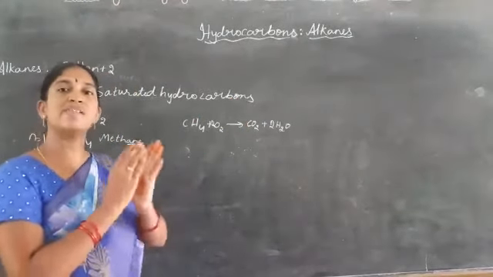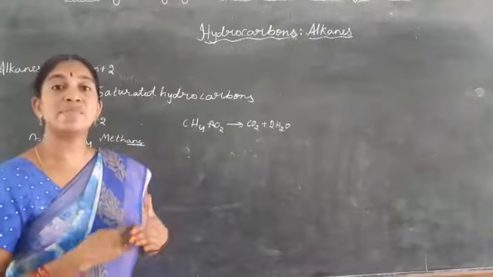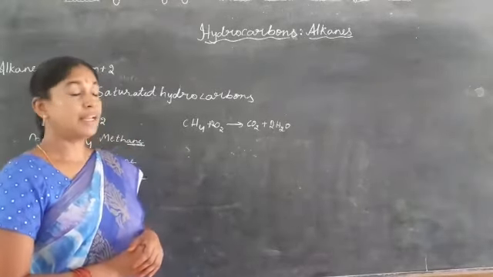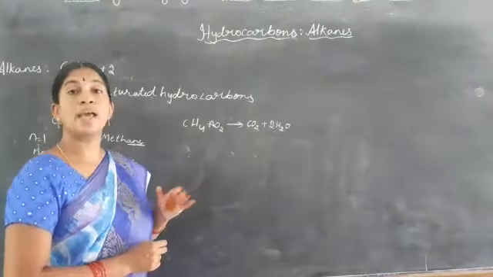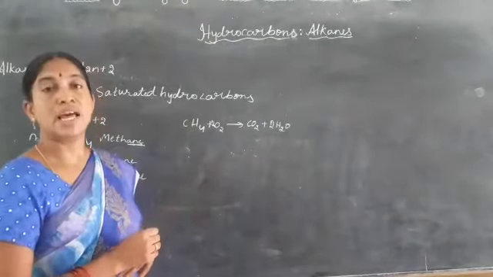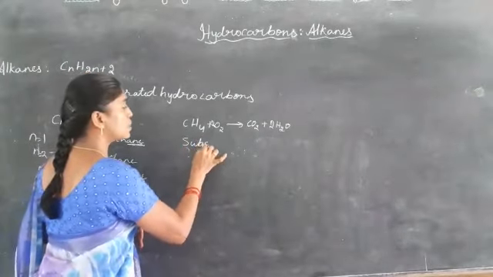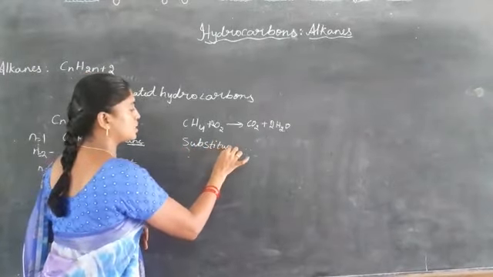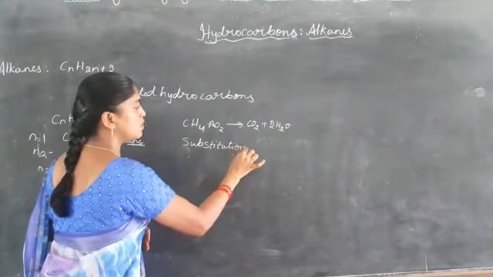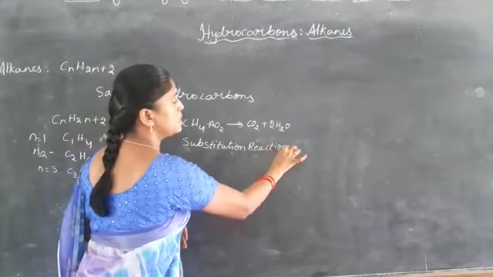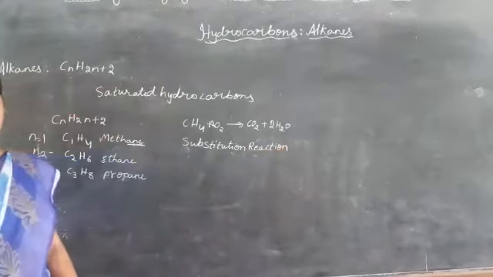They exhibit similar properties and undergo similar types of reactions. These similar reactions are called substitution reactions.